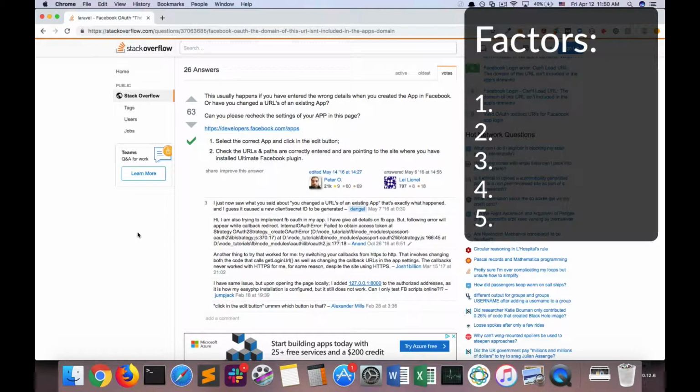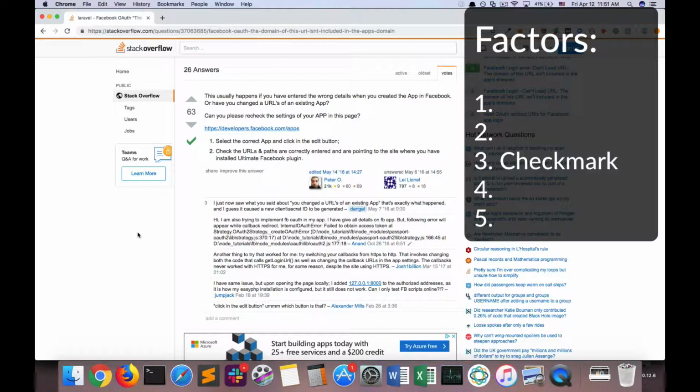So now we're going to start creating a list of factors that you should take into account when deciding which answer you want to try first, and we'll list these factors from most important to least important. So one factor we'll talk about is the checkmark. The checkmark does carry a lot of weight because that is the indication that the asker found that this answer actually solved their problem. So the fact that this answer successfully solved the problem for the asker, which is at least one person, is a good thing and therefore carries a lot of weight.